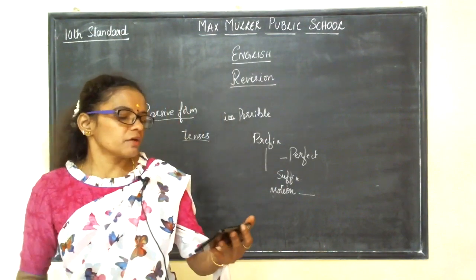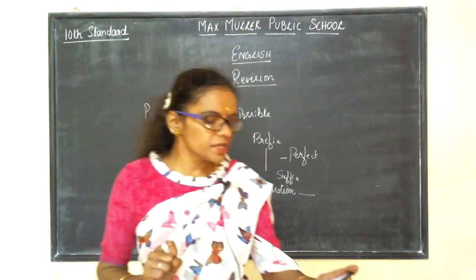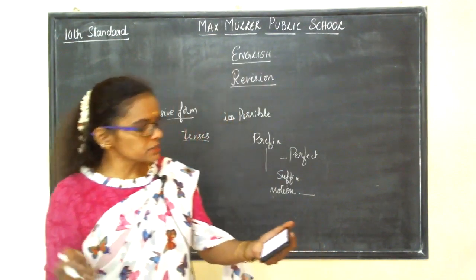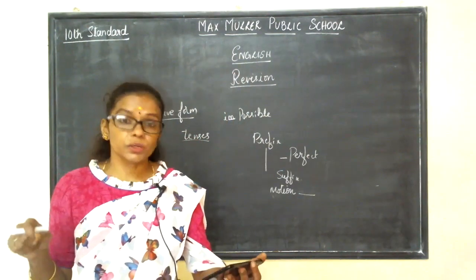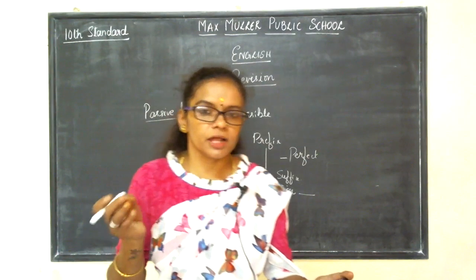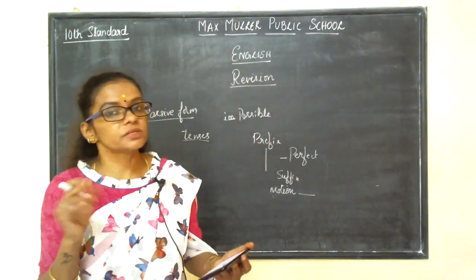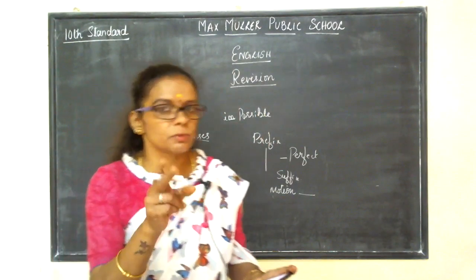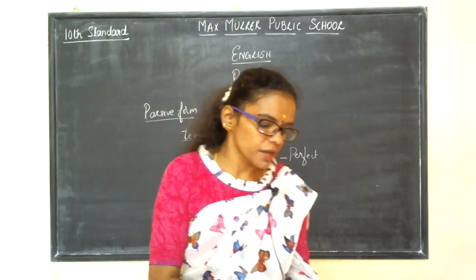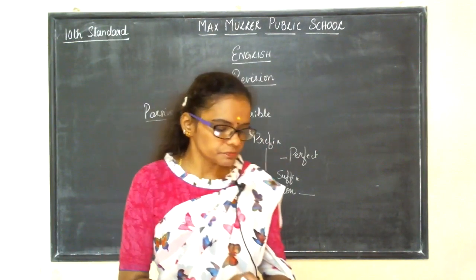So here, the question tags, there are four options given: is he, isn't he, does he, doesn't he, don't he. So the right option that we can put here is, isn't he. Sanjay is coming tomorrow, isn't he? Right? This is the right answer. So B is the right answer. You shade that well. Next one.